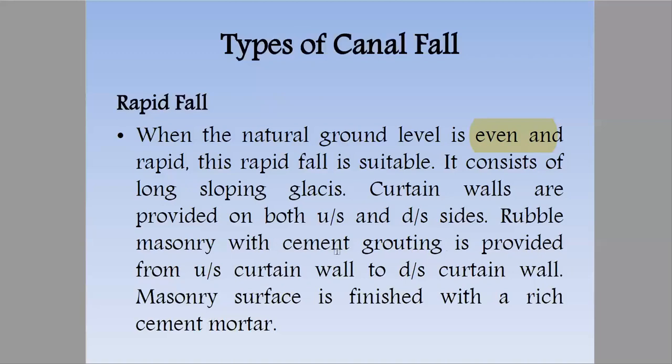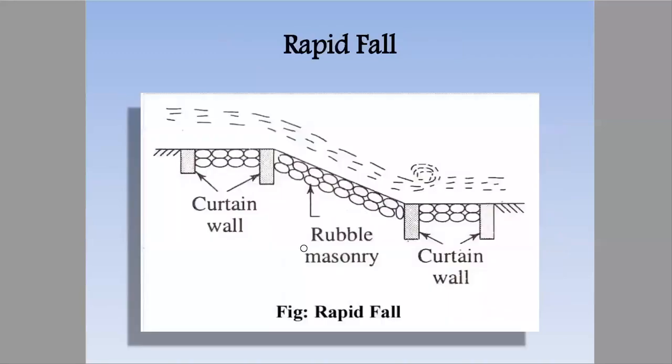We have to keep in mind here 4 points again: even and rapid ground level, long sloping glacis, curtain walls provided both upstream and downstream, and rubble masonry with grouting and masonry surfaces with rich cement mortar.